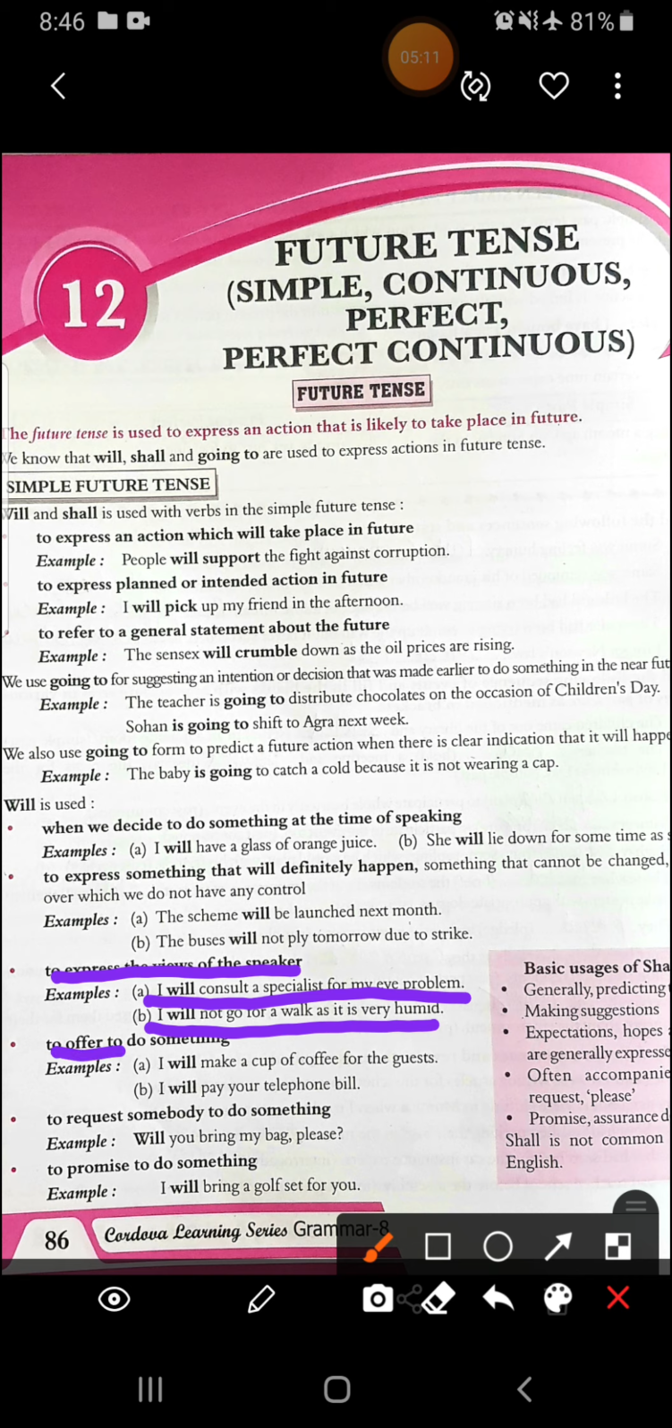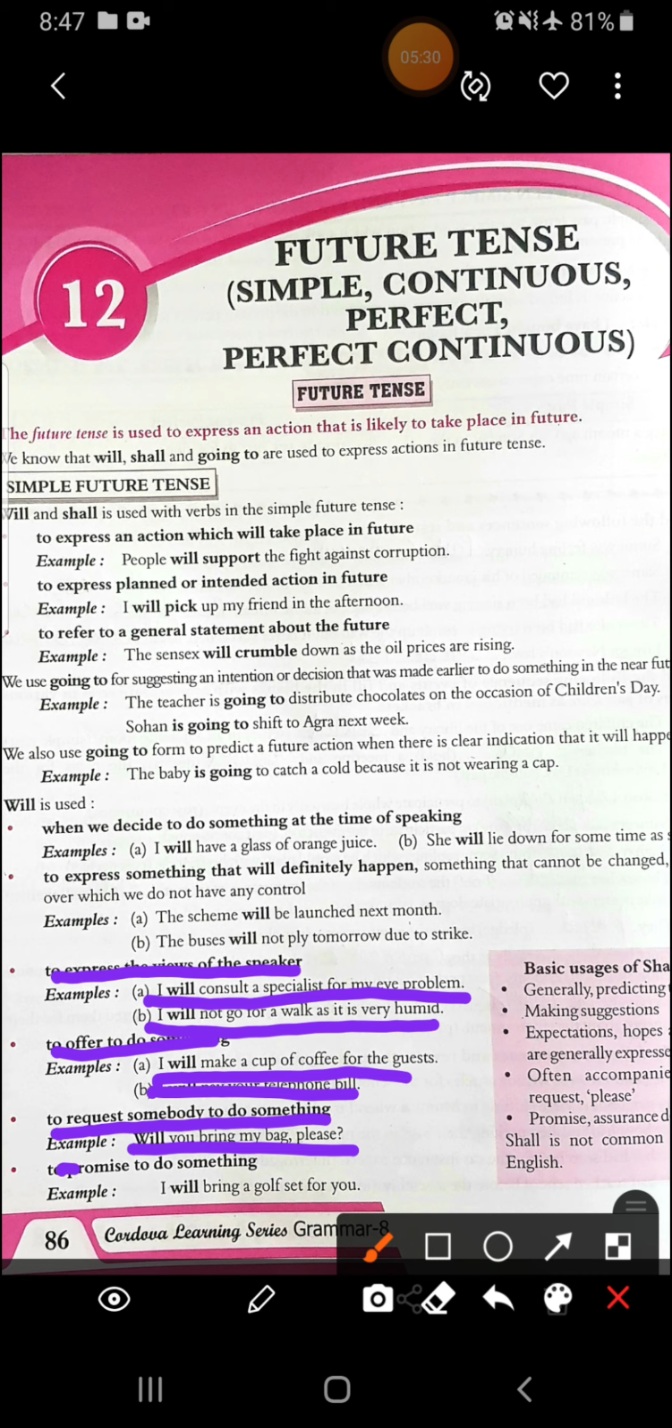Then to offer to do something, like I will make a cup of coffee for the guest, I will pay your telephone bill. So I'm offering to do something. Then to request somebody to do something: will you bring my bag please? So I'm requesting someone to do something, then also I will use will.